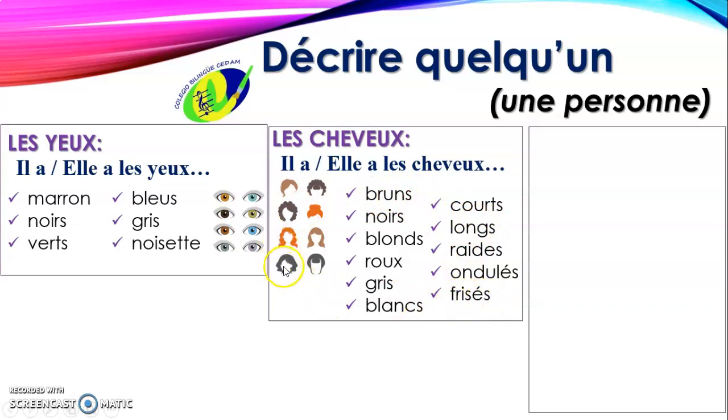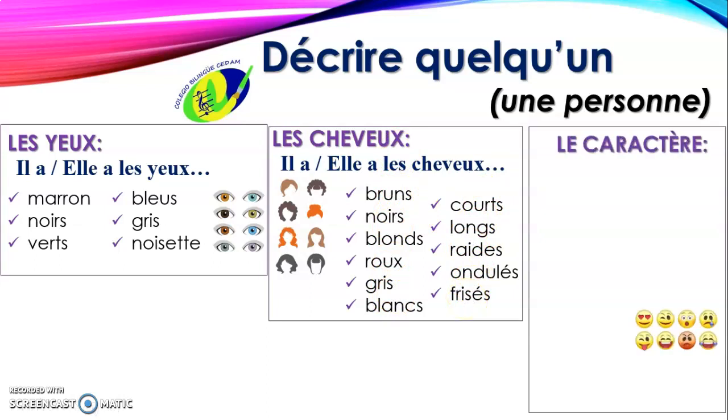If I'm going to describe this one here, I can say, elle a les cheveux noirs, courts et ondulés, or longs et ondulés. In this case here, I can say, elle a les cheveux, or il a les cheveux bruns, courts et raides. In this case here, I can say, elle a les cheveux bruns, longs et raides. Okay, so you say the color, you say if it's short or long, and you say the shape.